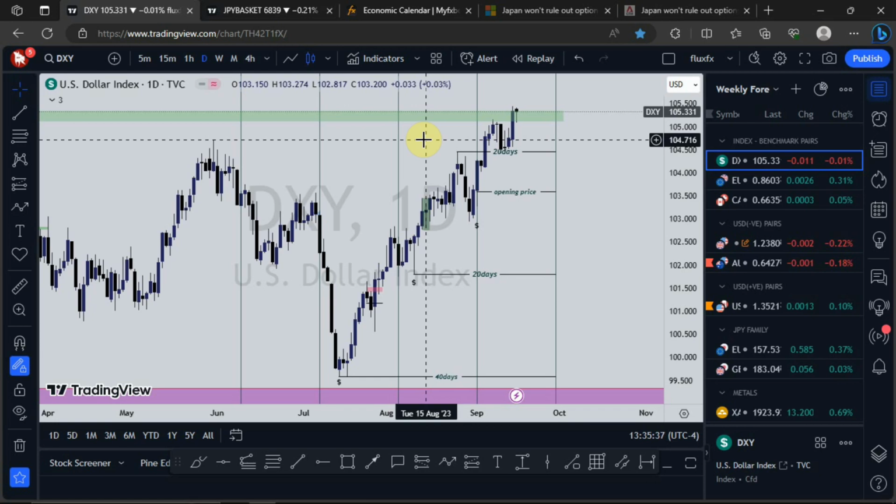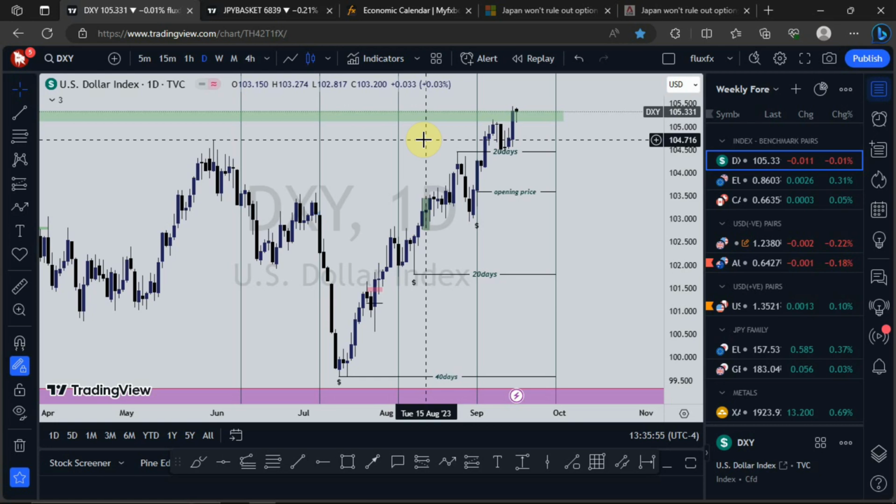Looking at the month of August till now, we haven't really had a clearer direction of the market, especially with the yen pairs, and we'll delve into that. So make sure you watch through to the end.